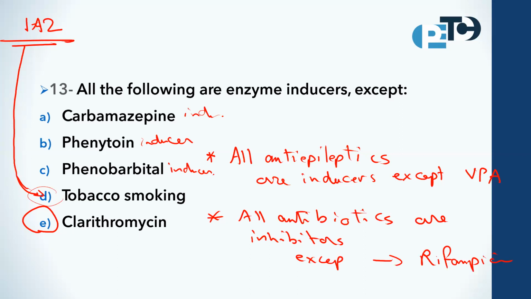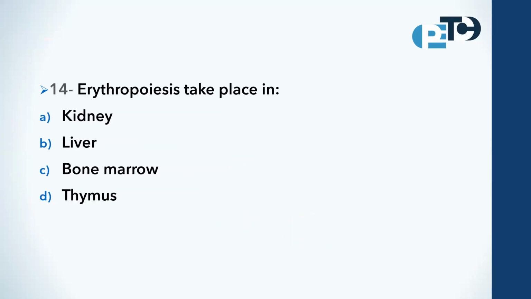Clarithromycin is one of the macrolides, so it is an inhibitor. Ciprofloxacin is an inhibitor. Metronidazole is an inhibitor. Erythromycin and azole antifungals, all of them are inhibitors. Okay, this will help you somewhat to remember the inducers and inhibitors.